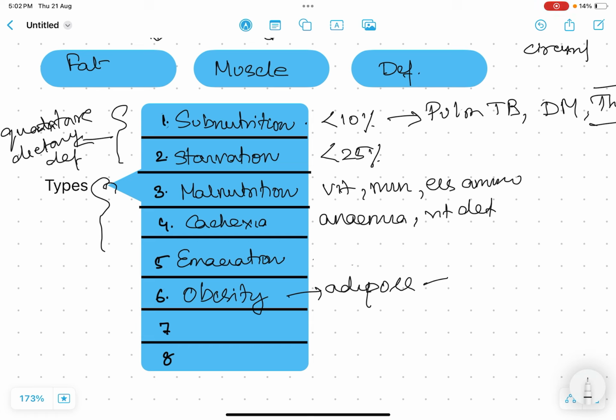Obesity can be of two types, primary and secondary. Primary has no known cause, it is idiopathic.